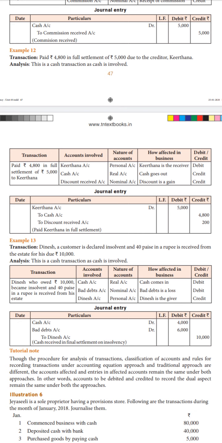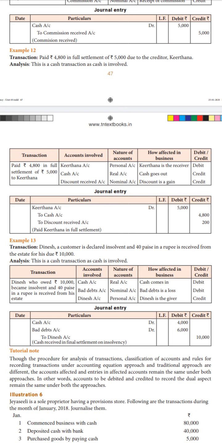Dinesh is supposed to pay rupees 10,000, out of which he is going to pay only 4,000, and the balance 6,000, since he has become insolvent, we are not going to receive. So it is called bad debt. Any amount which is not recoverable from the customer is called a bad debt.